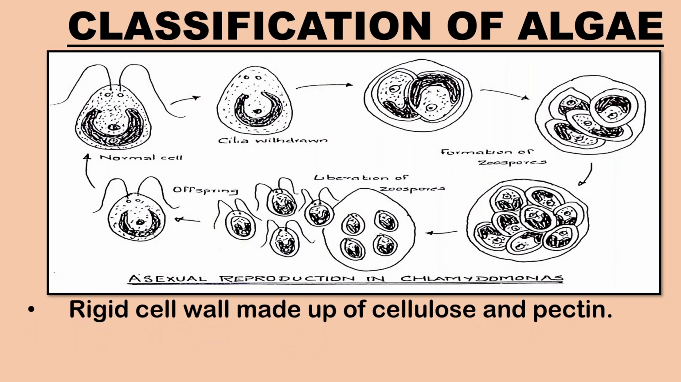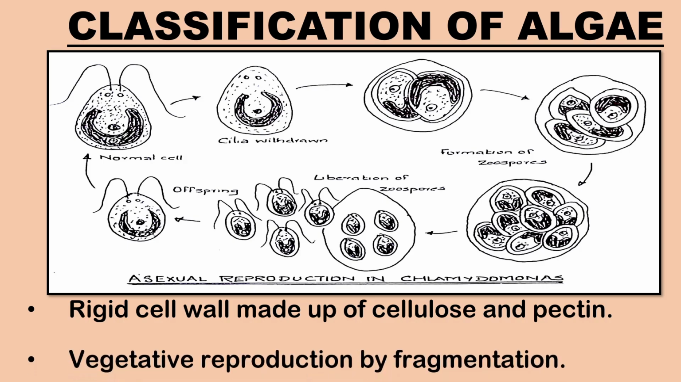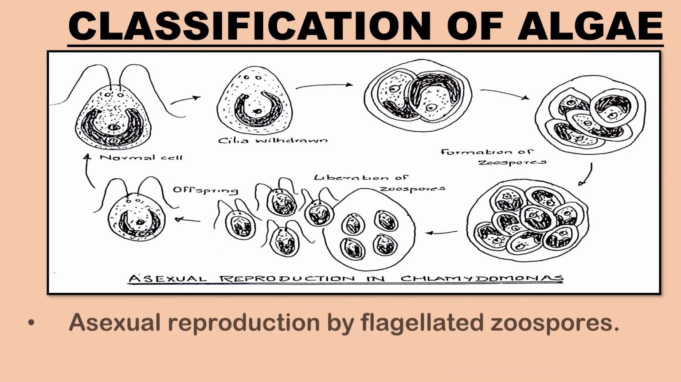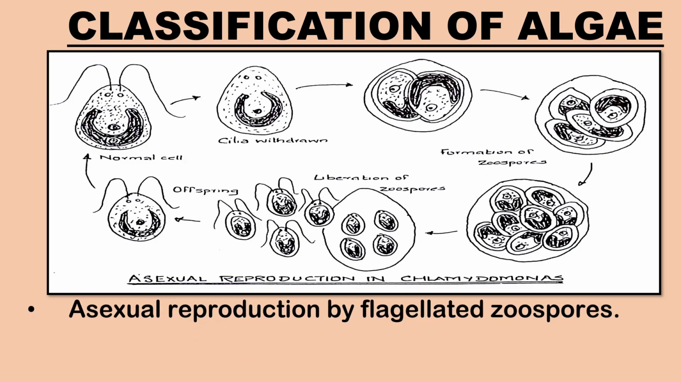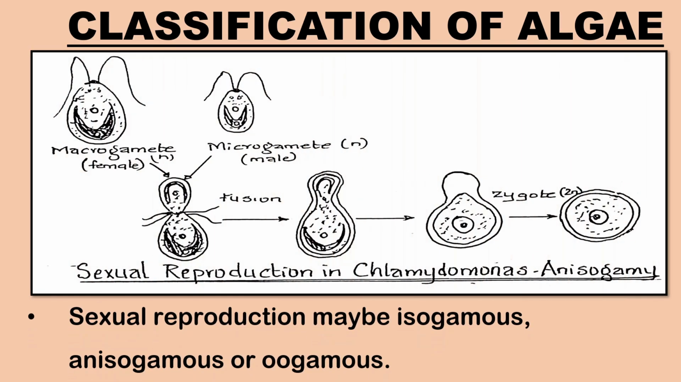Green algae have a rigid cell wall made up of cellulose and pectin. Vegetative reproduction takes place by fragmentation. Asexual reproduction is by flagellated zoospores, and sexual reproduction may be isogamous, anisogamous, or oogamous.